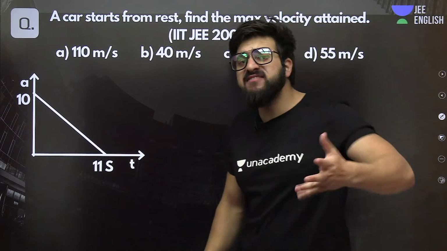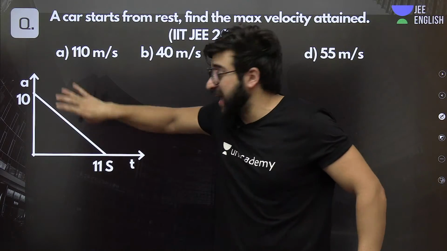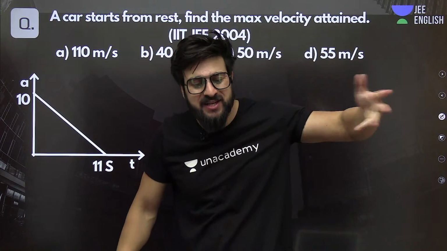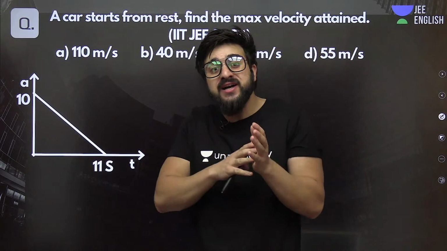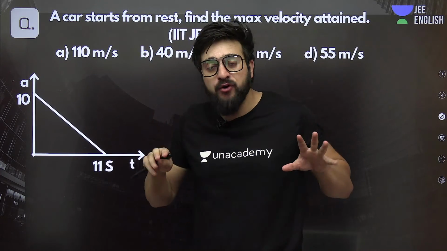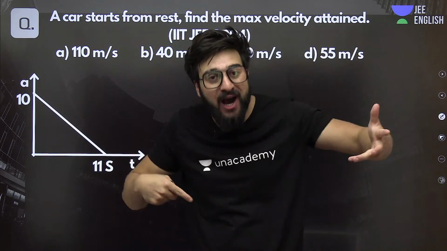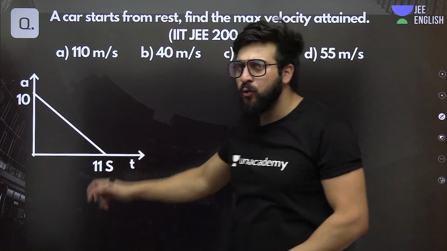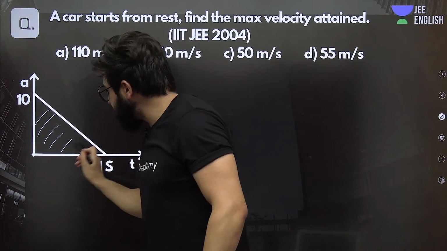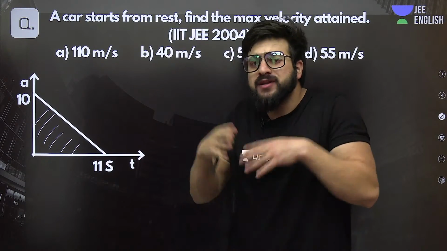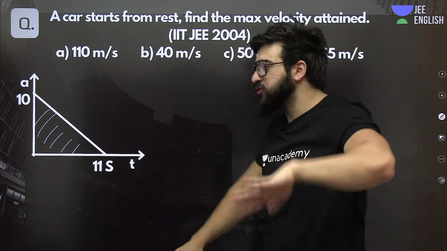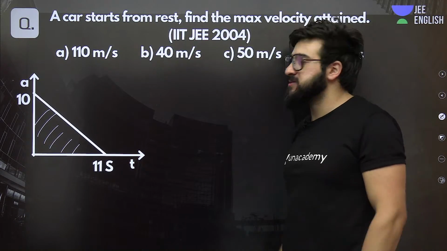Now, we have to find velocity. Acceleration time graph is given. If you are supposed to find velocity from an acceleration time graph, you have to do some integration, or you have to find the area of that graph, because that will give you the change in velocity. So we have to do the reverse process. This I have told you before also. The area under this acceleration time graph will clearly give us the change in velocity. So let's find the change in velocity first. Afterwards, we can definitely find the maximum velocity.